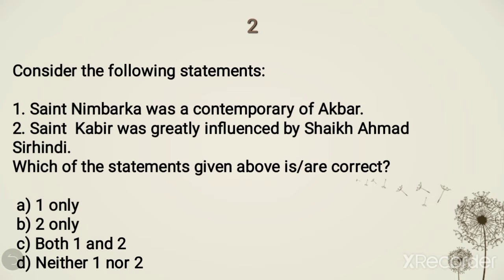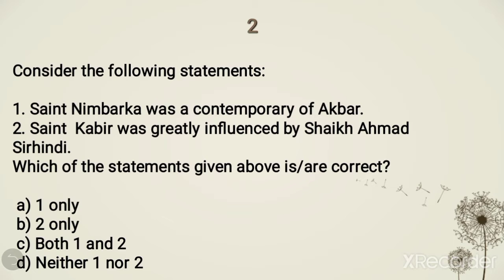Consider the following statements. Statement 1. Saint Nimbarka was a contemporary of Akbar. Statement 2. Saint Kabir was greatly influenced by Sheikh Ahmed Sirhindi. Now, which of the statements given above is or are correct? Option A, 1 only. Option B, 2 only. Option C, both 1 and 2. And option D, neither 1 nor 2.